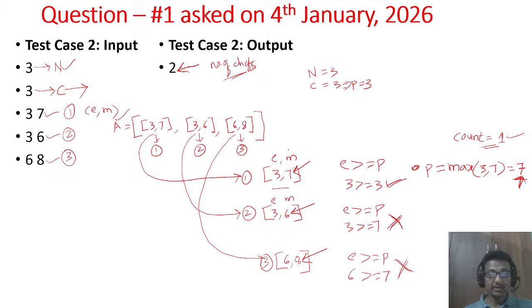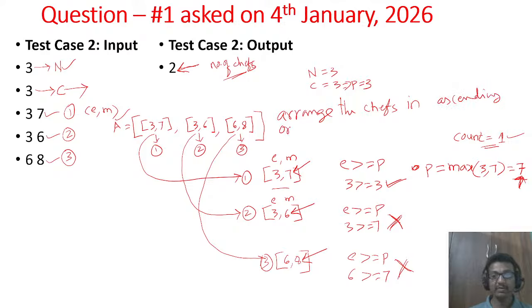So now what we need to do is arrange the chefs in ascending order of complexity, that is, in ascending order of messiness. The second argument is messiness m. Based on that, I arrange the array.